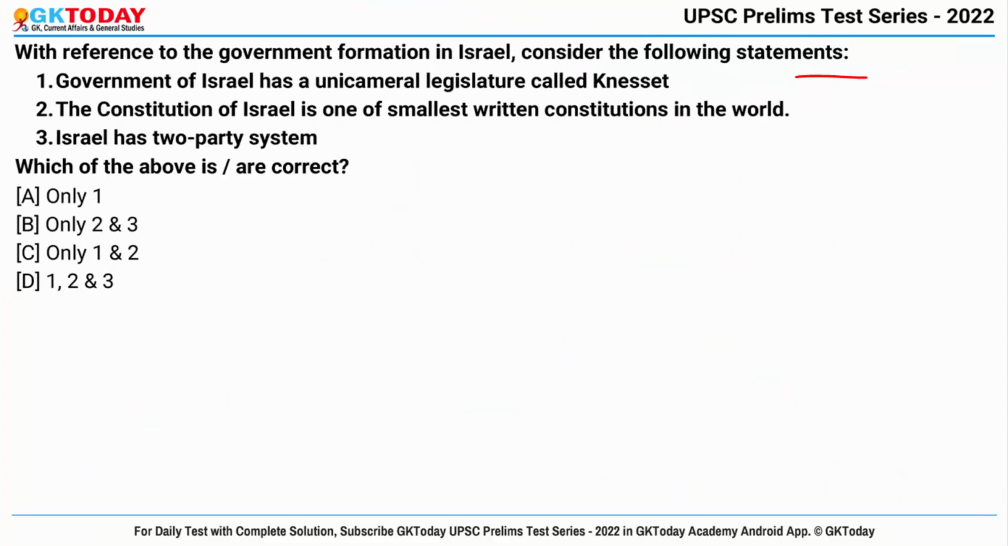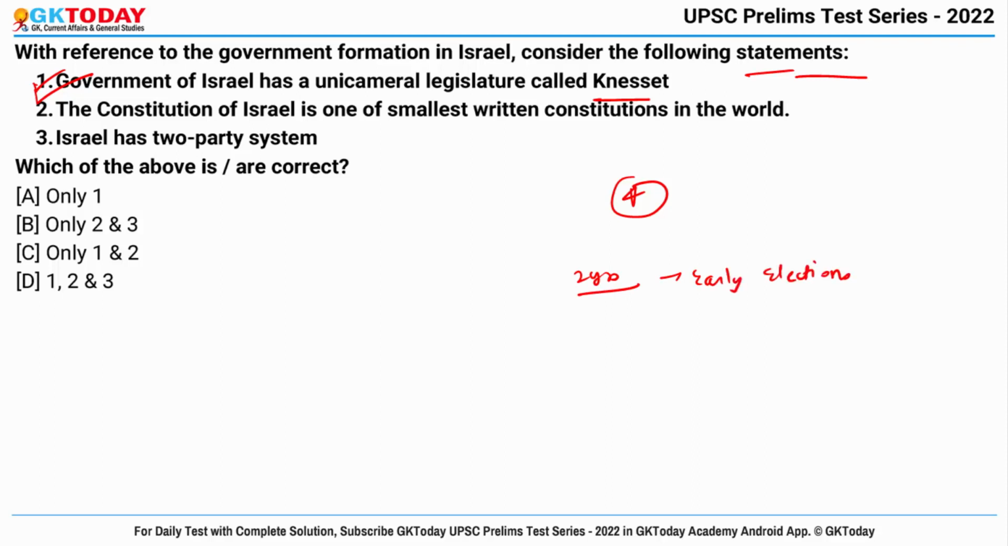Now next question. With reference to the government formation in Israel, consider the following statements. First is, Government of Israel has a unicameral legislature called Knesset. Yes, this is right. Actually, Israel has this type of legislature which is elected for a 4-year term. However, the average lifespan of Knesset is approximately 2 years, and hence early elections are common there.